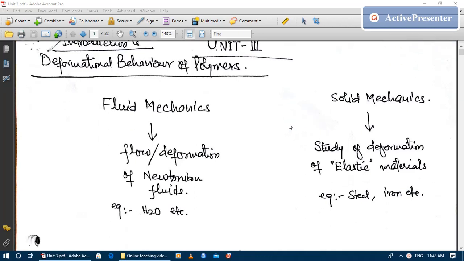As of now we have studied fluid mechanics and solid mechanics in our previous classes. In fluid mechanics, we have studied the flow and deformational behavior of Newtonian fluids, just like water, etc. Whereas in solid mechanics, we have gone through the deformational behavior of purely elastic materials such as steel, iron, etc.